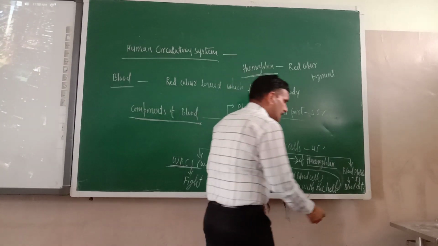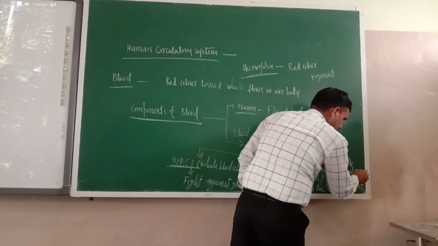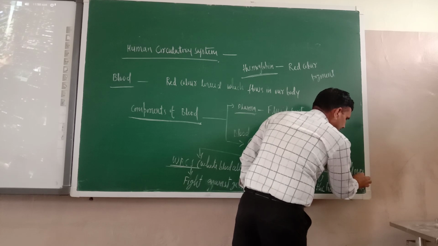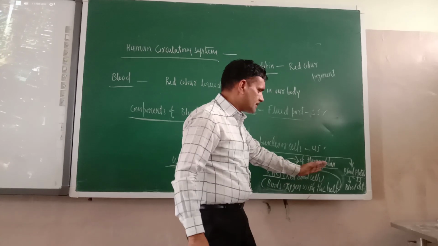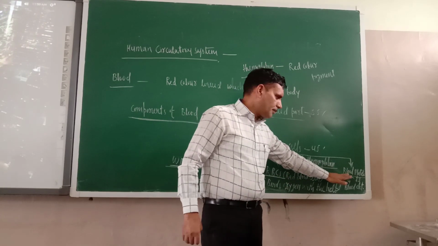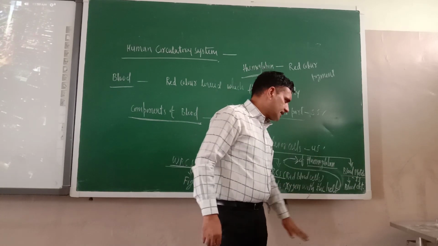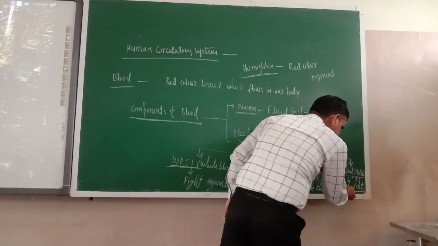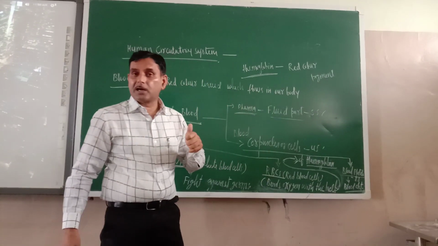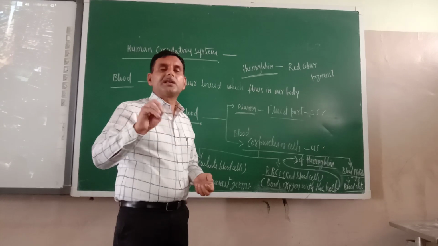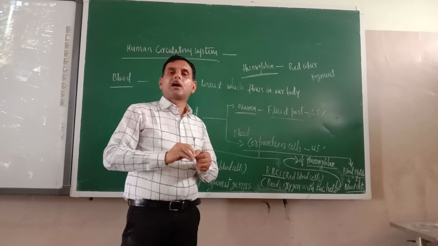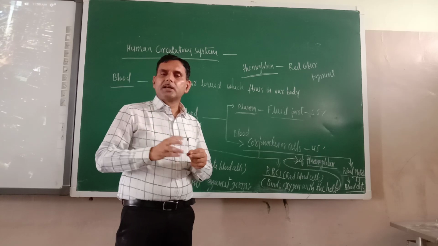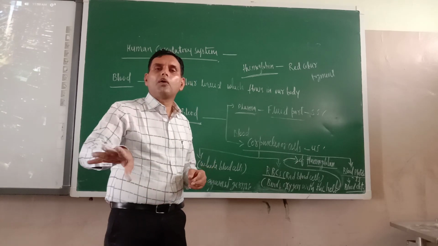The last cell is blood platelets. Don't get confused here, due to the lack of space I have not written properly. Blood platelets. What is their function? They are responsible for clotting of blood. Clotting means freezing of blood. Okay? Don't say the freezing. Clot means what is there? Now blood should not flow freely.